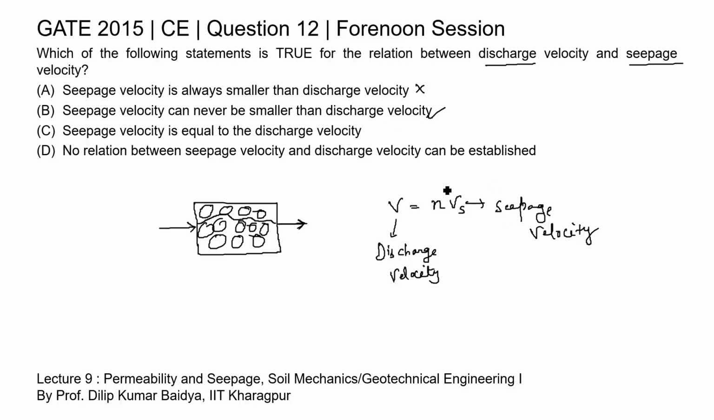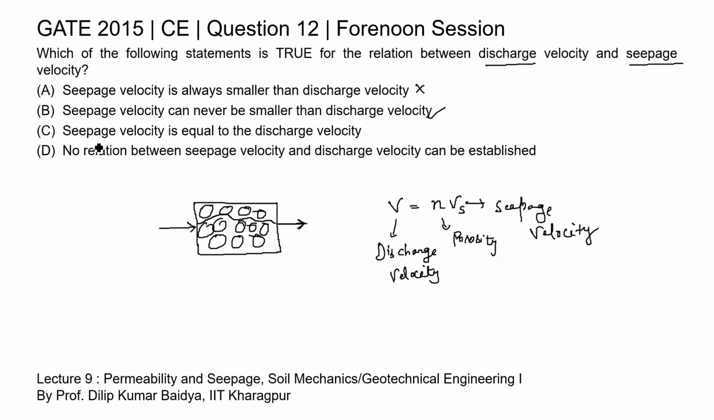Why? Because if we see it mathematically, we know this N is the porosity, and we know the value of porosity is always smaller than 1. So, we can say the seepage velocity is always greater than the discharge velocity. So, the statement given in option B is correct.